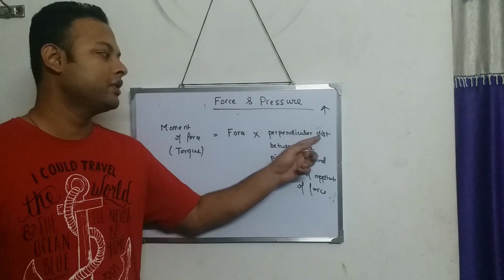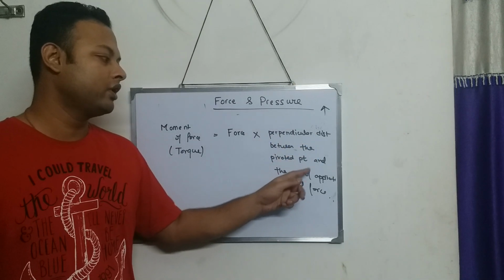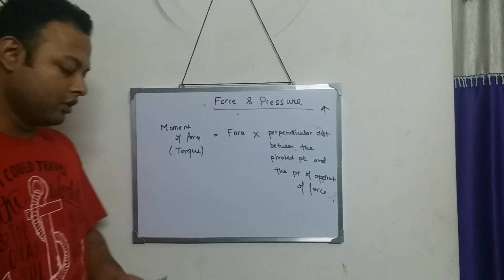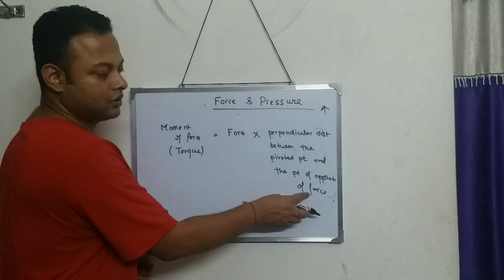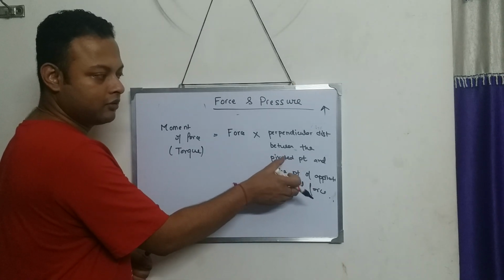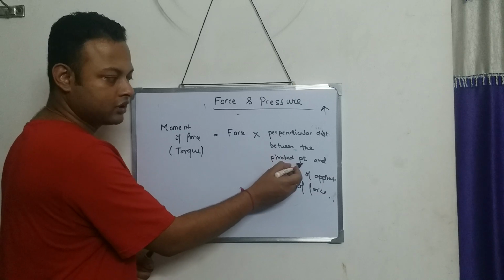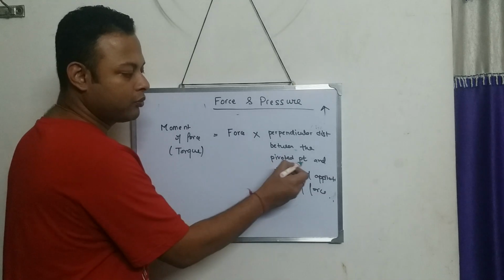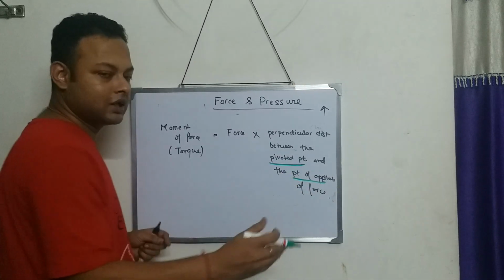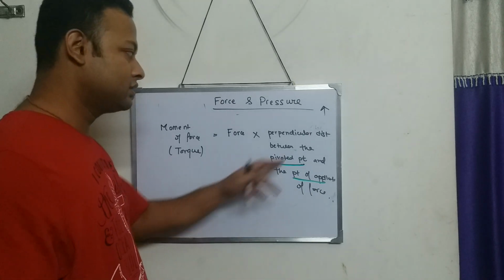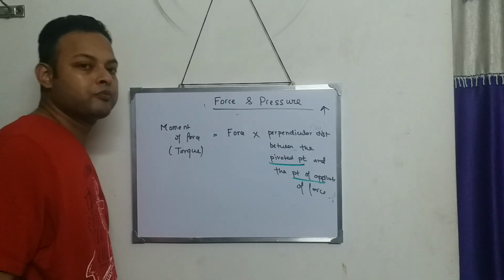Force into perpendicular distance between the pivoted point and the point of application of force. So where you apply the force and the pivoted point, between those two points there is a certain amount of distance, and that distance into force gives you the moment of force.